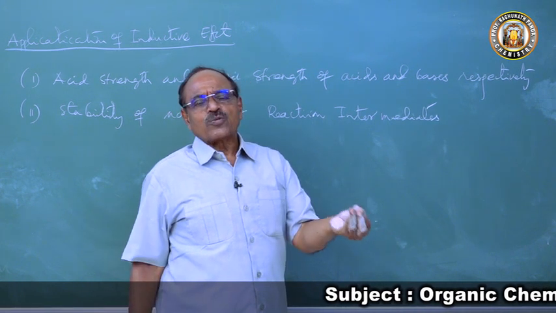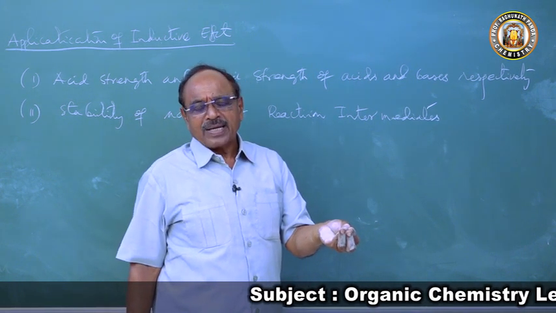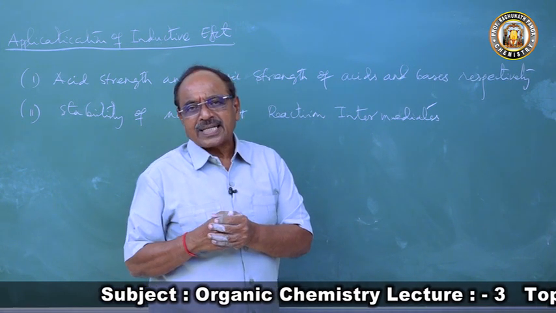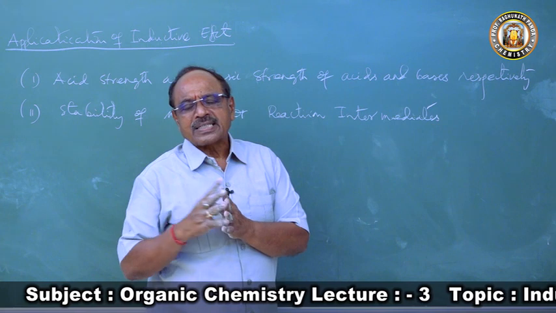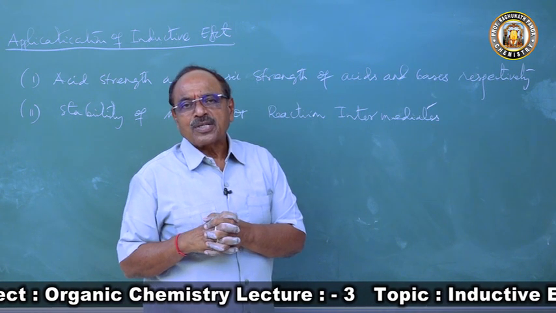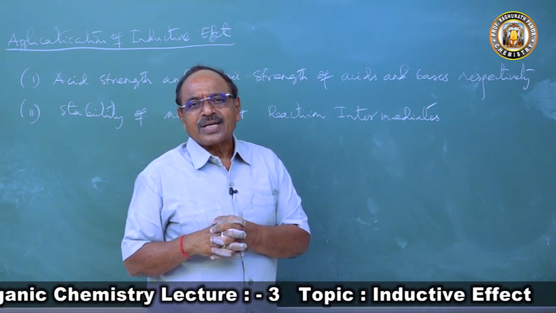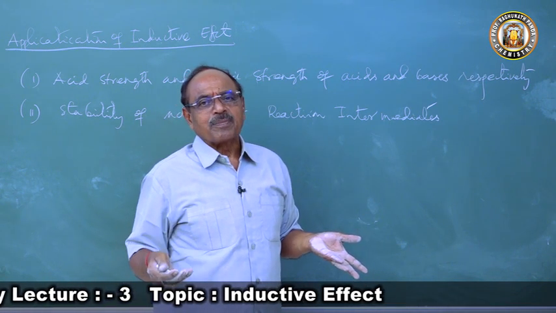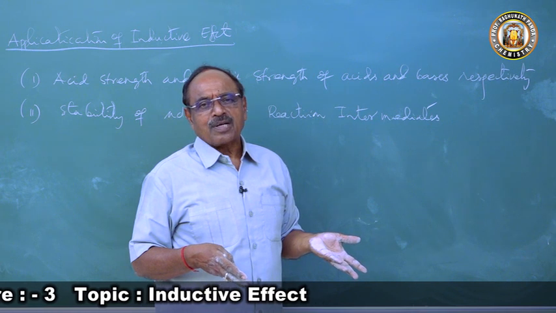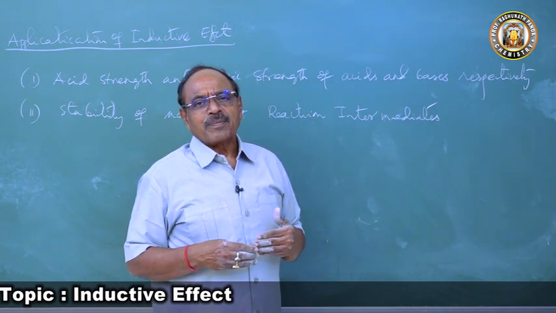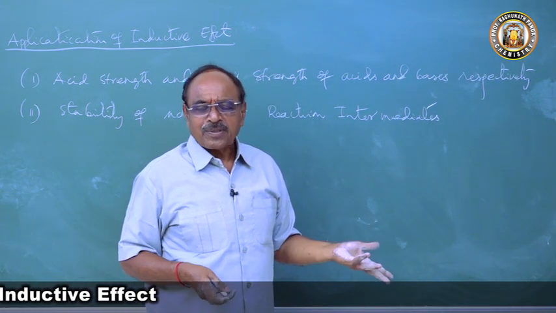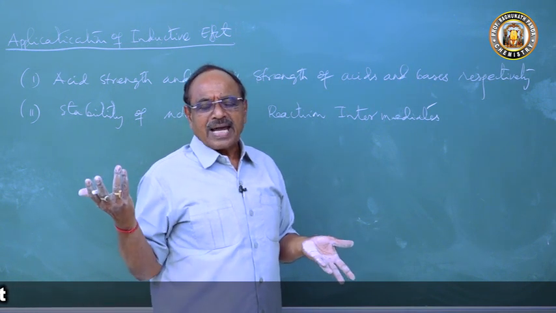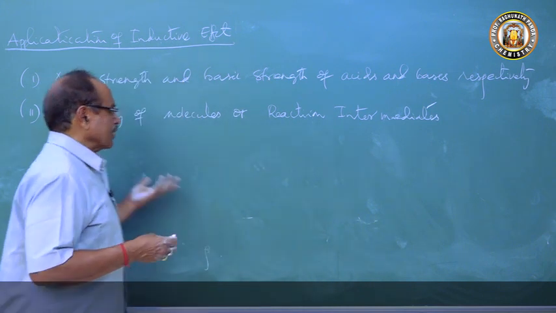So plus I effect is once in the primary carbonium ion, twice in the secondary carbonium ion, and thrice in the tertiary carbonium ion. Hence, tertiary carbonium ion is more stable than secondary carbonium ion, which is more stable than primary carbonium ion. Or, primary carbonium ion is more reactive than secondary carbonium ion, which is more reactive than tertiary carbonium ion. You can explain this.